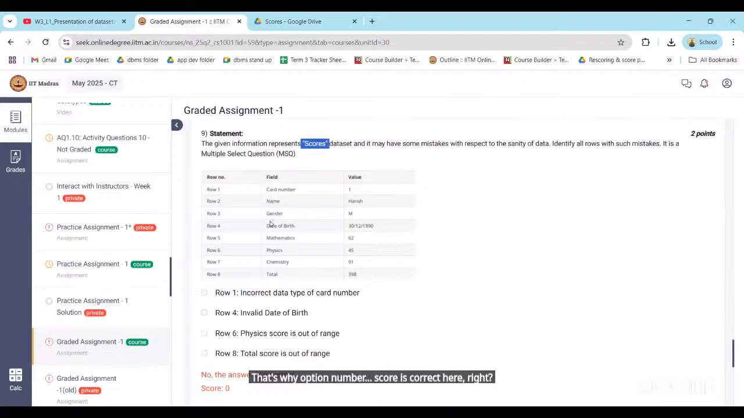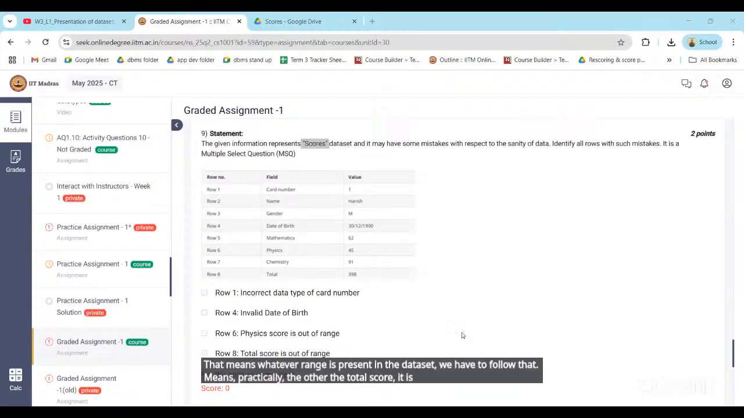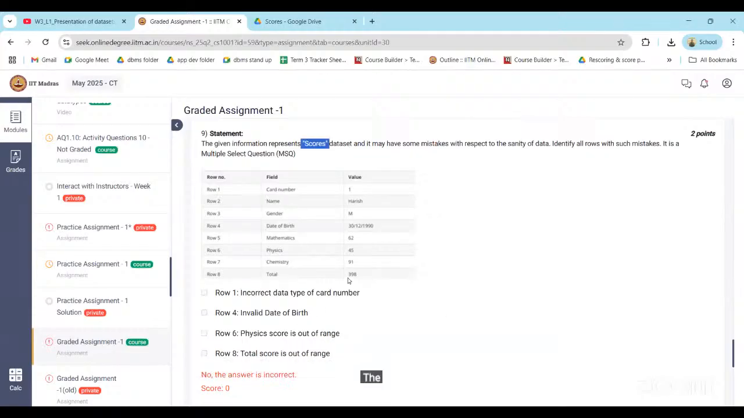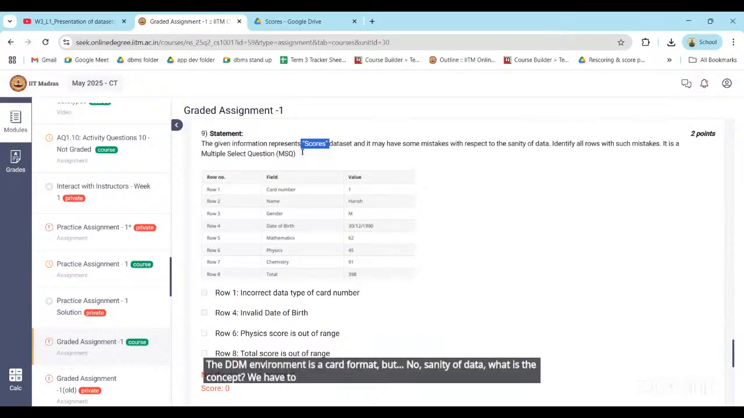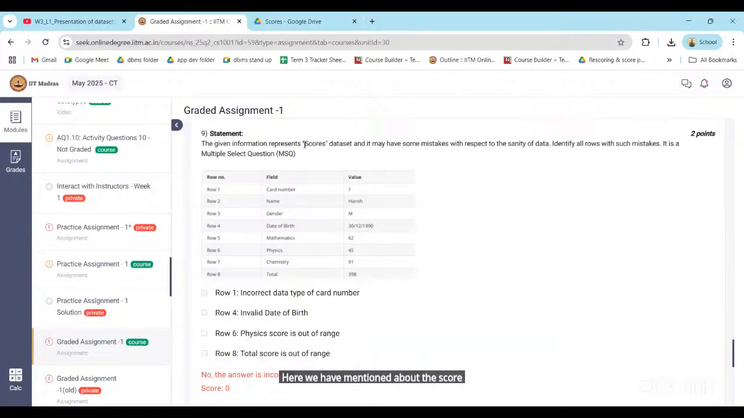So name is Harish, gender is M, that is fine. Sir, the score values present under the data set, 300, we have to follow that. Practically, the total score is not invalid because the total score can be that, and the date of birth DDMM is also a correct format. But what is the concept of sanity of data? We have to follow only the score data set. Here we have mentioned the score data set, so you have to look at the template.